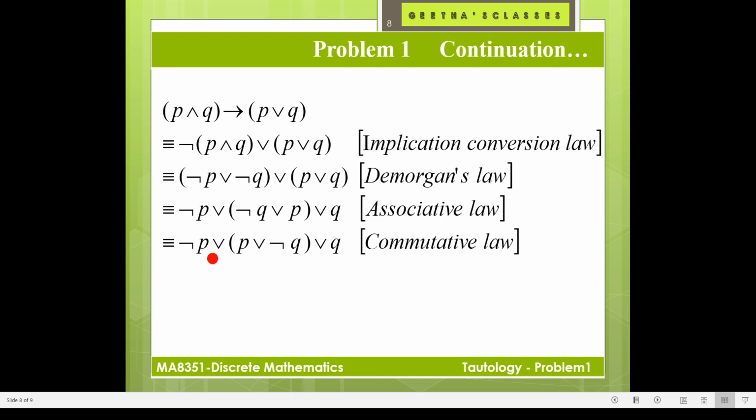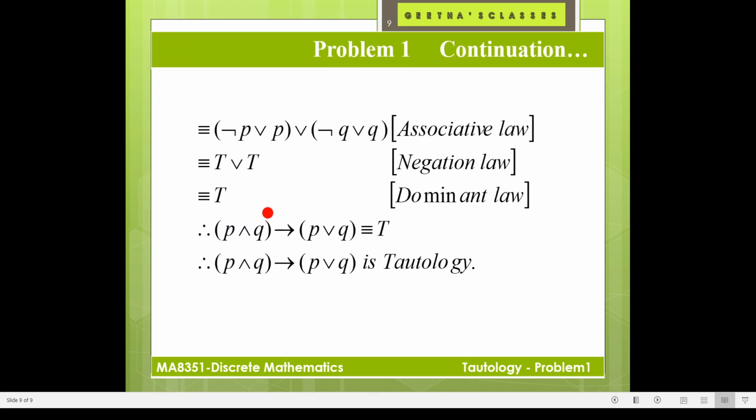Now you can combine not P or P and then not Q or Q. Okay. So here we are combining not P or P, or not Q or Q. This is by associative law. Again we are changing the brackets. Negation and positive becomes true. Or in between you are having or, that is true. This is by negation law. So not Q or Q is also true. So true or true, that is true. That is dominant law.